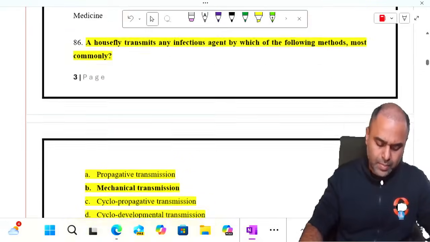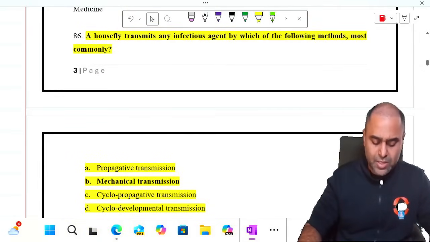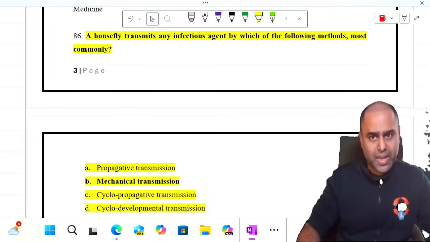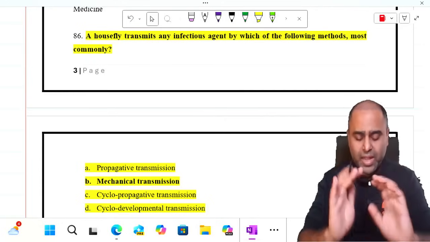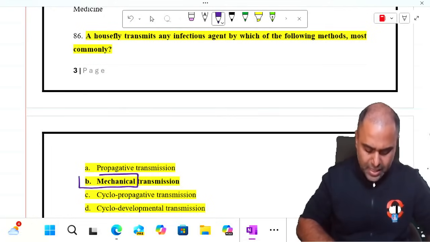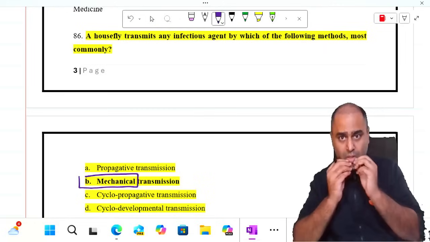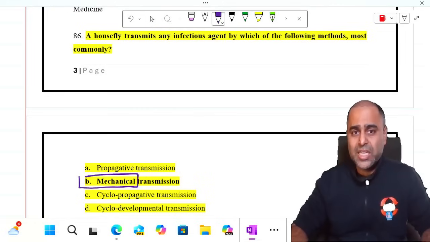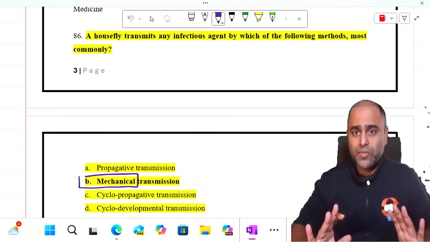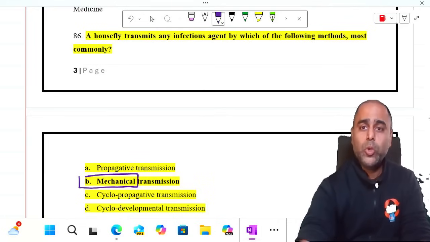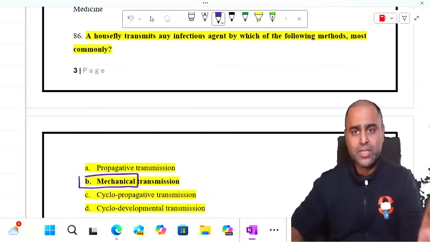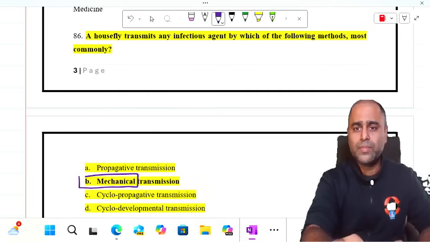Okay? Now this, a housefly transmits an infectious agent by which of the following methods most commonly? Again, this is a micro question, and over here guys, you need to understand that the way a housefly carries is mechanical, because it is the body of the housefly or the vomitus which basically is responsible for spreading of disease. I have asked the answer about this to Surya sir. So if you have any queries, your dear micro faculty Surya sir will be more than happy to explain this particular question. Okay, no problem guys, looks fine.